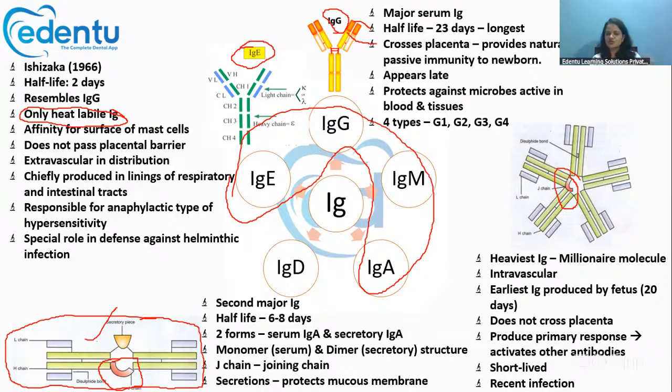It is the one that produces anaphylactic reactions against allergens. All the anaphylactic reactions are mainly produced by IgE only. So this is about all the major immunoglobulins.